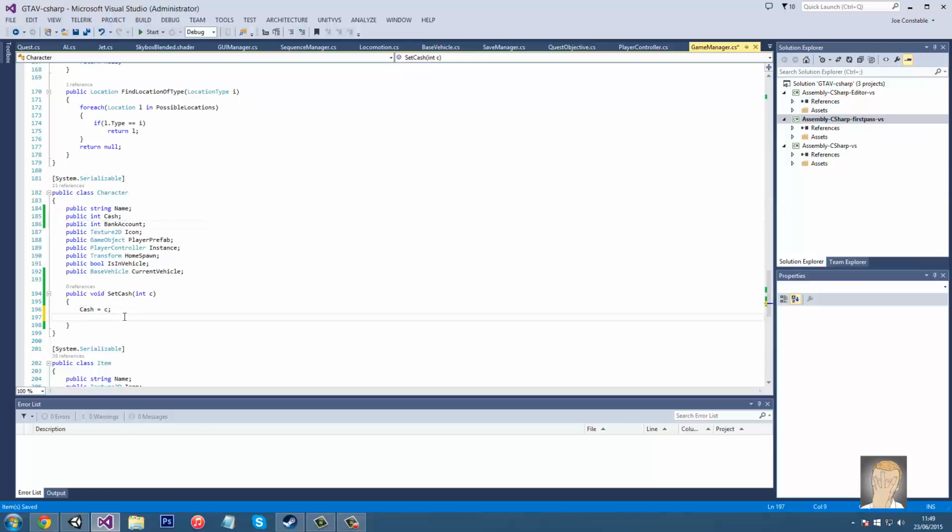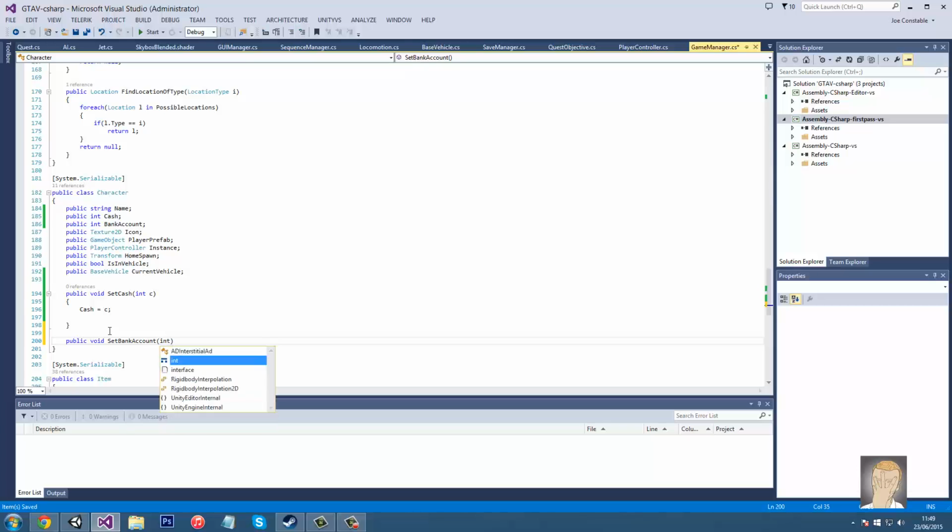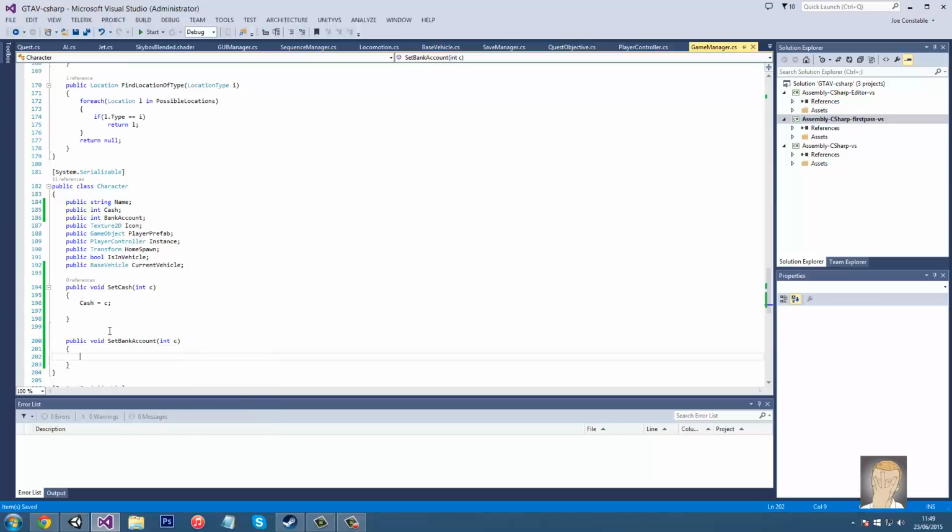And then in the set cash, all we have to do is go whatever we want to do to set the cash, so we can call it so it updates how much money we have. And then we're also going to do public void set bank account int c, and then bank account equals c. We should have named it b, but oh well.